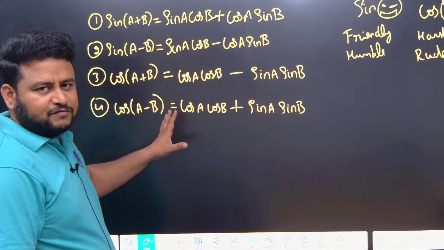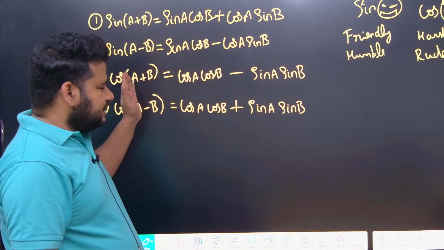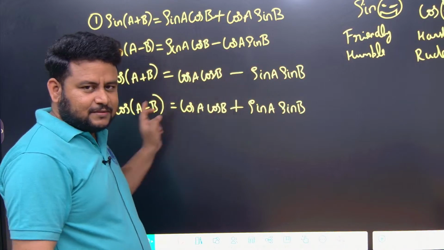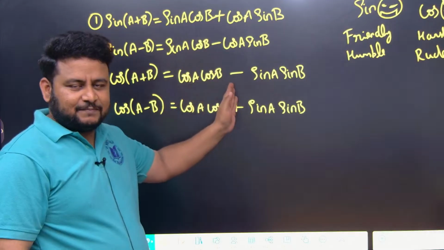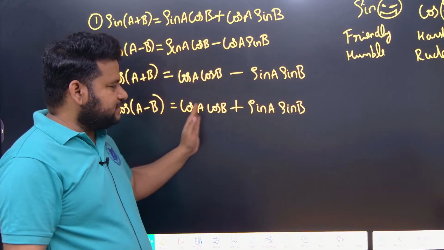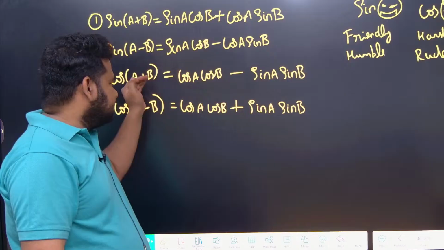These are the formulas you have to remember. Cos a plus b: plus means here it will become minus. Minus means here it will become plus. Cos will combine with cos, cos a cos b. Sin will combine with sin, sin a sin b. Cos a cos b plus sin a sin b. If it is minus, plus means here it will become minus.